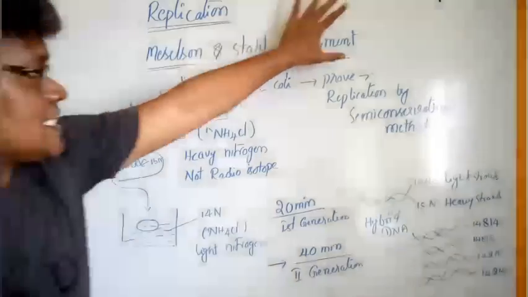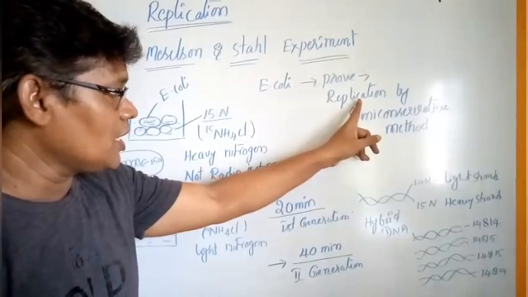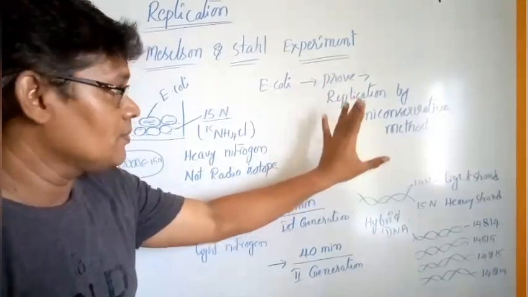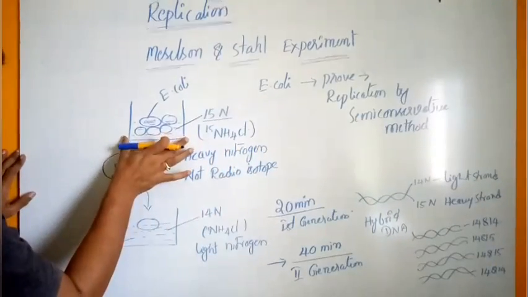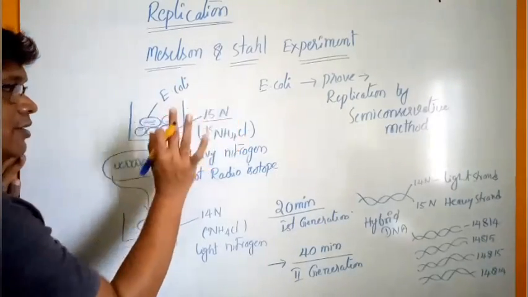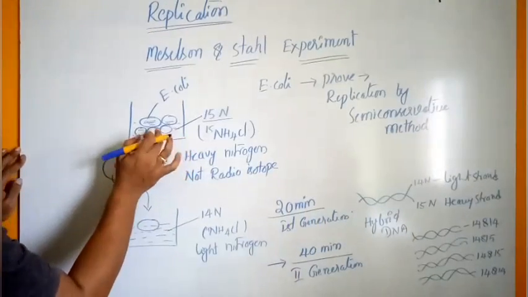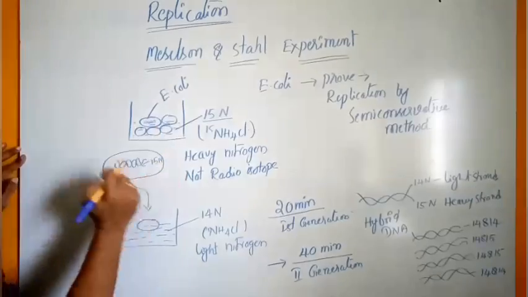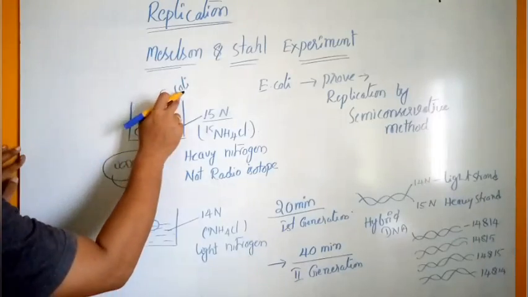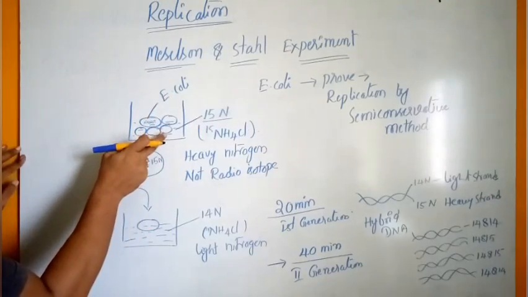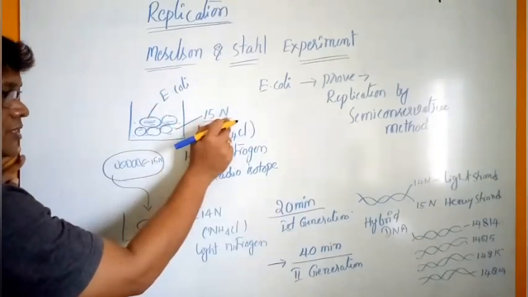So the Meselson and Stahl experiment was conducted with the help of E. coli. It proves the replication of the DNA molecule by the semi-conservative method. In this process, the E. coli is first grown in a culture medium containing N15, a heavy nitrogen, not a radioisotope. The nitrogen is utilized for the replication of the E. coli DNA molecule, so the DNA molecule incorporates N15.